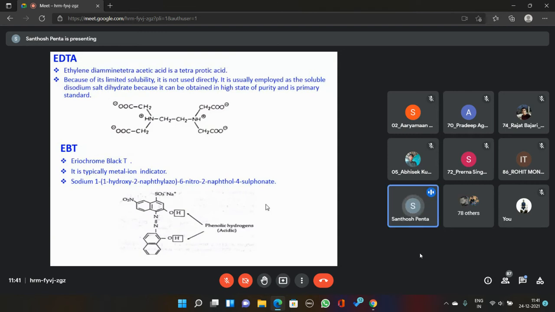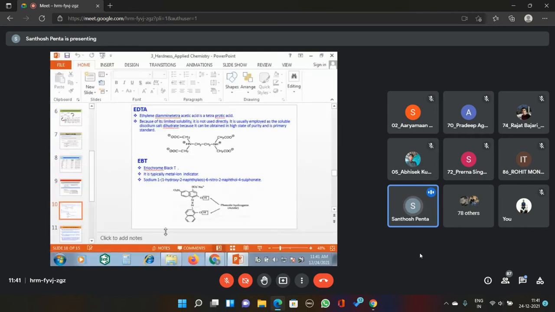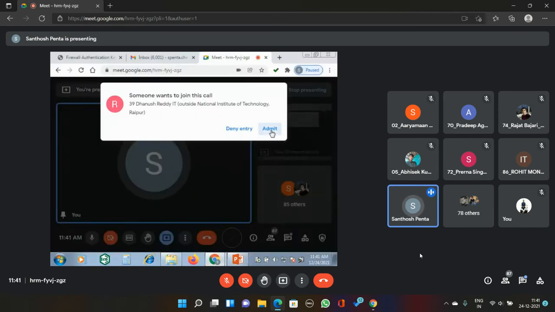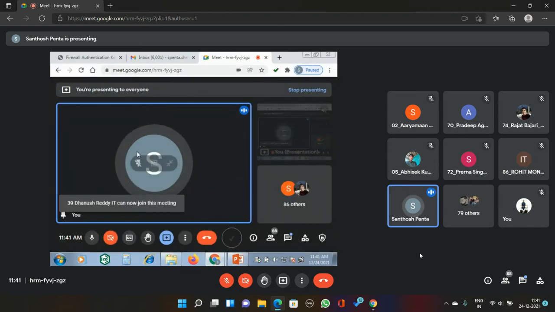Before going to start the determination, the next topic is determination of hardness. How are we going to determine the hardness? Please, everybody, carefully. Somebody is joining. If anybody joins meantime, I cannot accept them because I have to come out from the sharing of the PPT. I have to come back. So this is not at all fair.